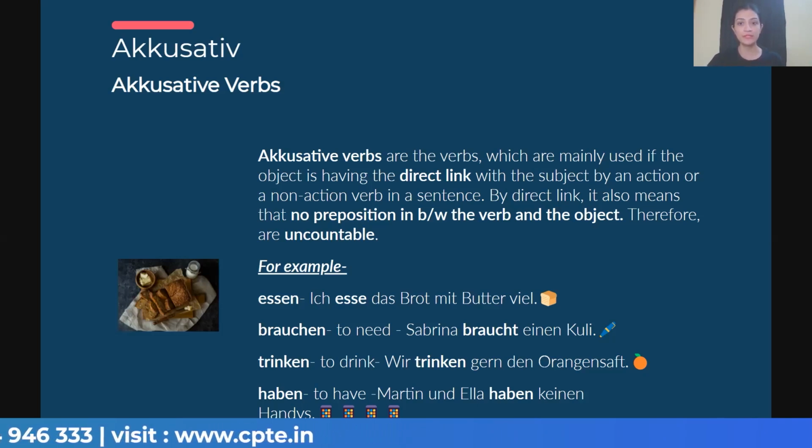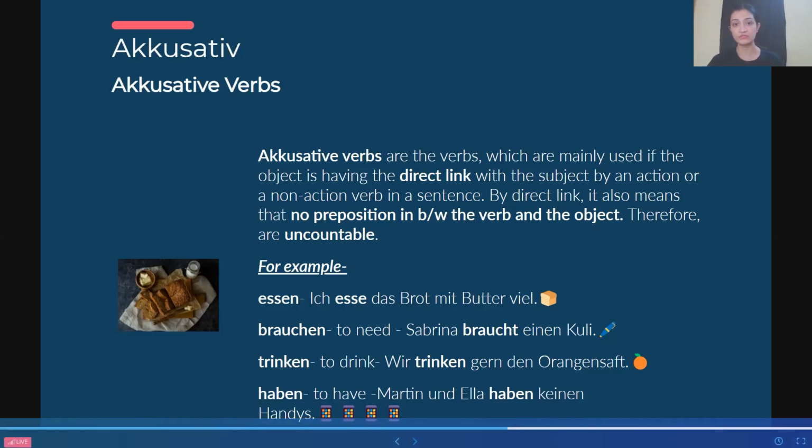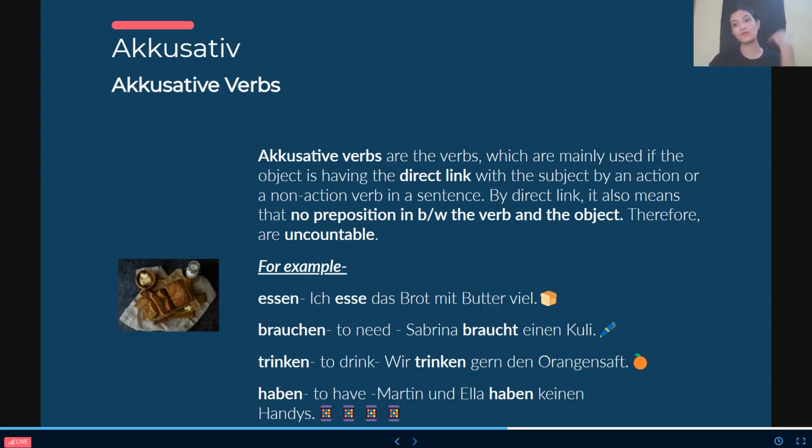And people, direct link also means that there is no preposition in between the verb and the object. Now, what do I mean by this? If I say I play football, it's not I play in football, I play under football, I am playing on the football, I'm just playing football. You cannot play in or under the football. So here, in between play and football, there is no preposition.